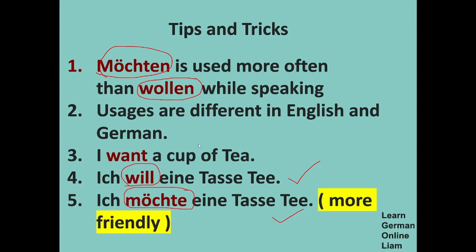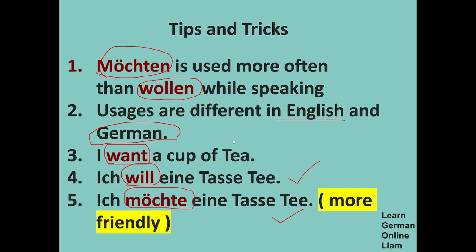So what I wanted to say here is usages are different in English and German, even though you cannot directly correlate whatever you are saying in English. Say for example, I want a cup of tea. Don't always directly translate it and use it in German. Culturally, it might be a little bit different and people might not consider it very friendly. Okay. So let's go now back to past event,